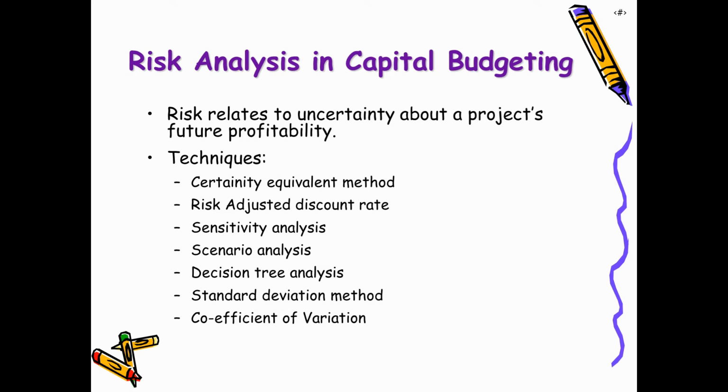So there are various techniques of risk analysis in capital budgeting. We'll discuss them. These techniques include certainty equivalent method, risk adjusted discount rate method, sensitivity analysis, scenario analysis, decision tree analysis, standard deviation method, and coefficient of variation method.